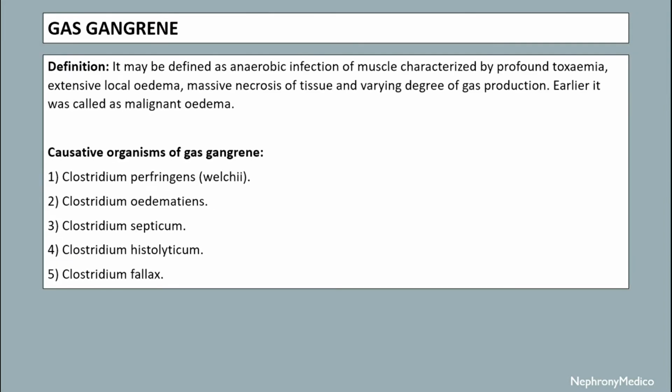Gas gangrene. So, gas gangrene may be defined as anaerobic infection of muscle characterized by profound toxemia, extensive local edema, massive necrosis of tissue and varying degrees of gas production. Earlier it was called malignant edema. The causative organisms of gas gangrene: Clostridium perfringens, Clostridium edematiens, Clostridium septicum, Clostridium histolyticum and Clostridium fallax.